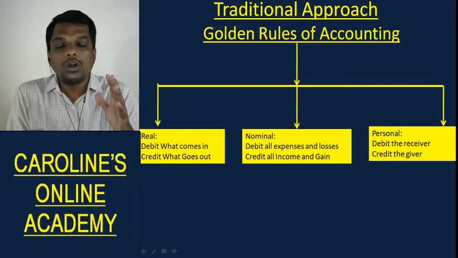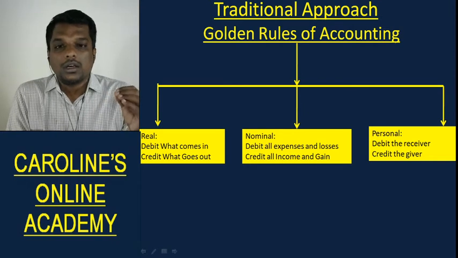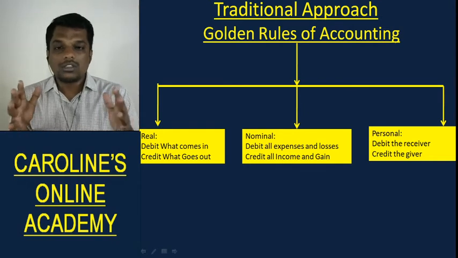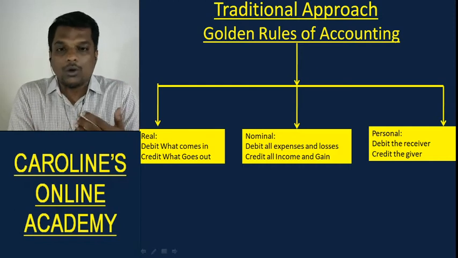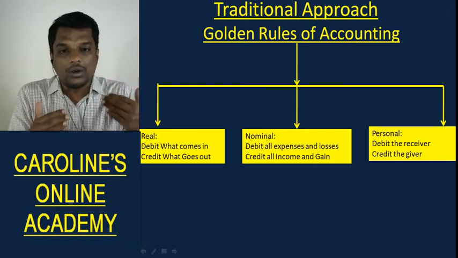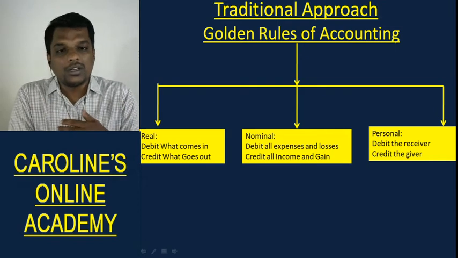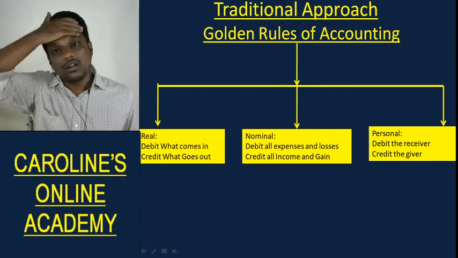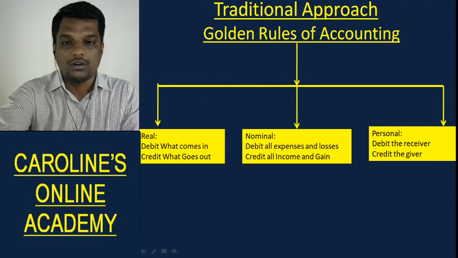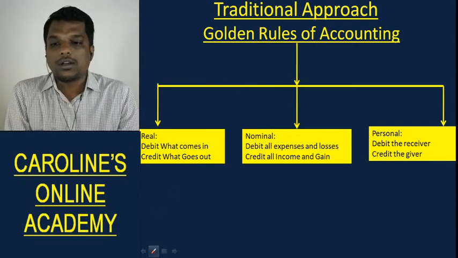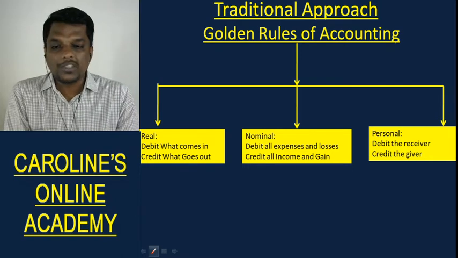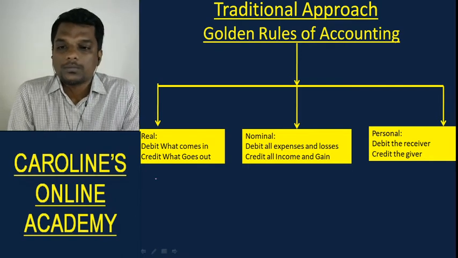Understood? The golden rules of accounting: for real account, the rule is debit what comes in, credit what goes out. All accounts that are nominal, debit all expenses and losses, credit all income and gain. For all accounts that are personal, debit the receiver, credit the giver. I'll give you a transaction for example, and I'll teach you how to record that using the golden rules. Okay, just one transaction as of now.